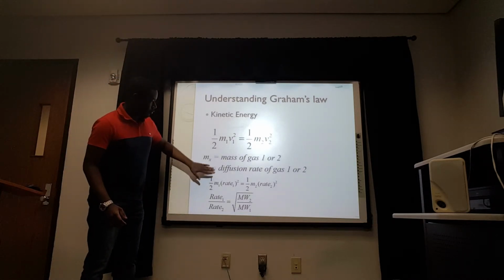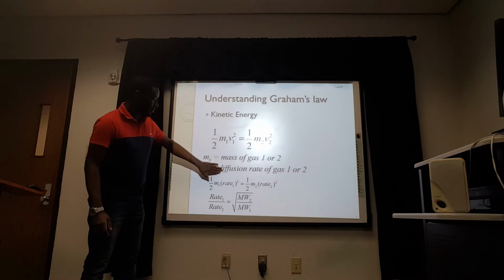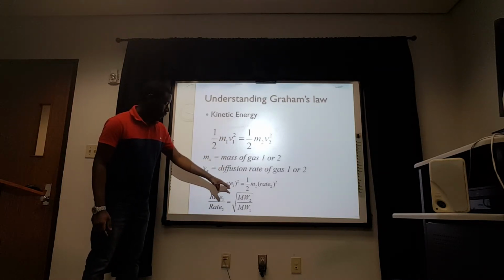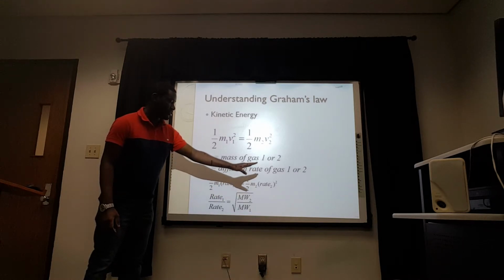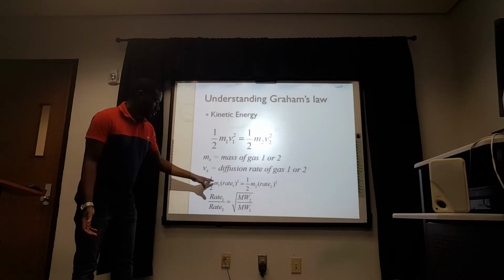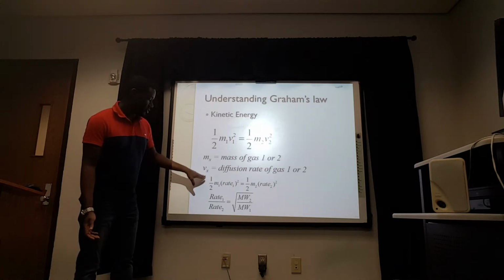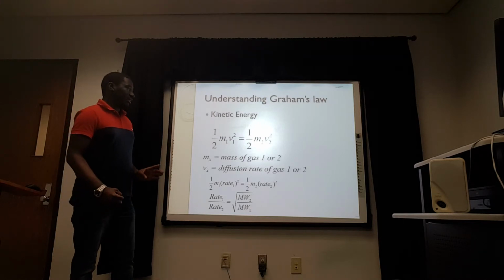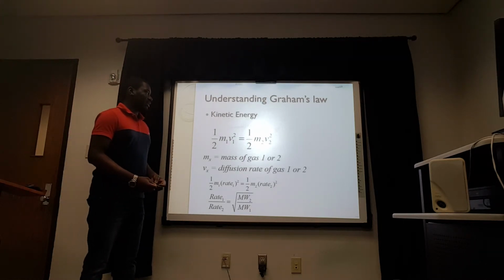And if you change V1 to diffusion rate, you get half M1 rate 1 squared equals half M2 rate 2 squared. And that is Graham's law. If you do some mathematical manipulation to this, you get the same equation as we saw in the previous slide. So that explains Graham's law.